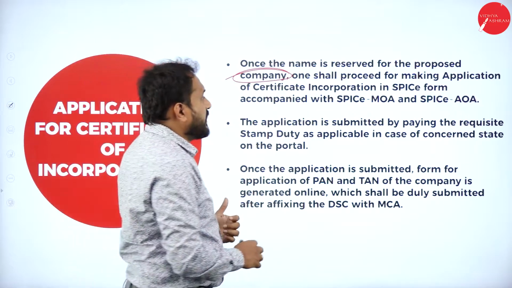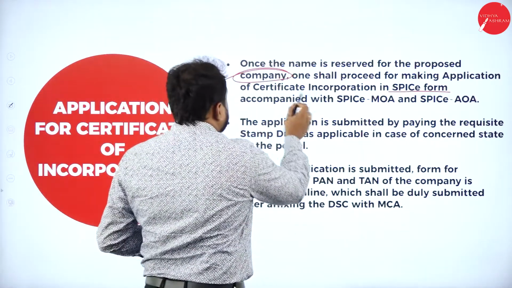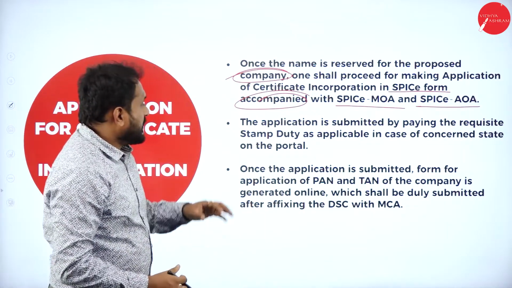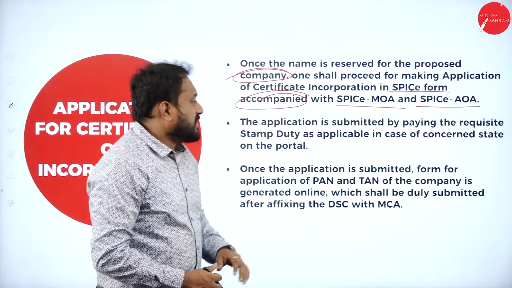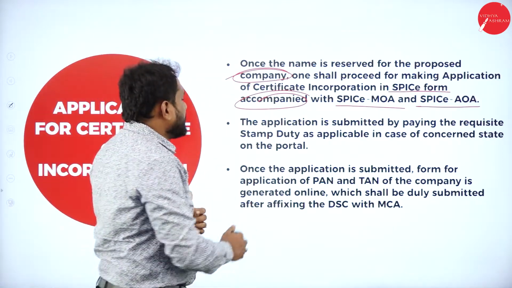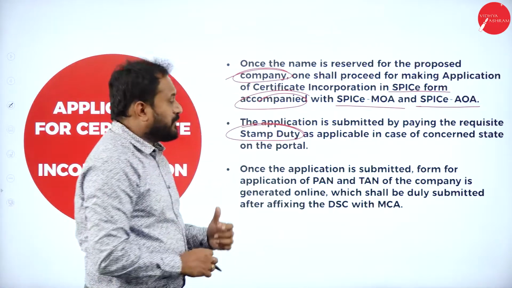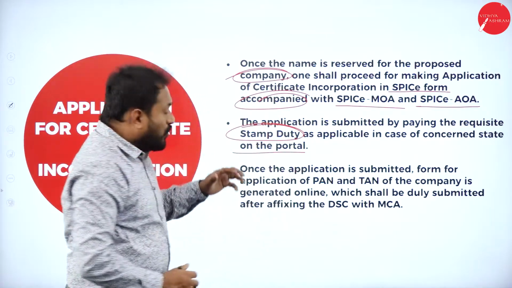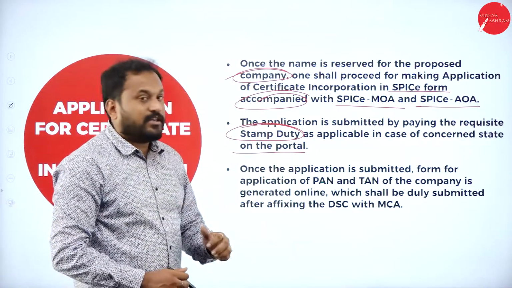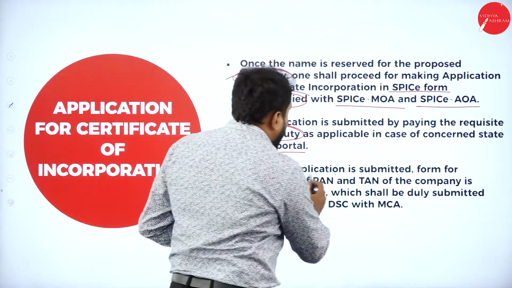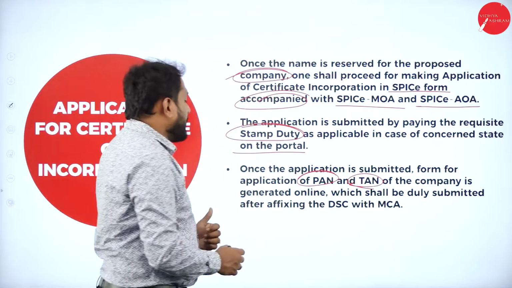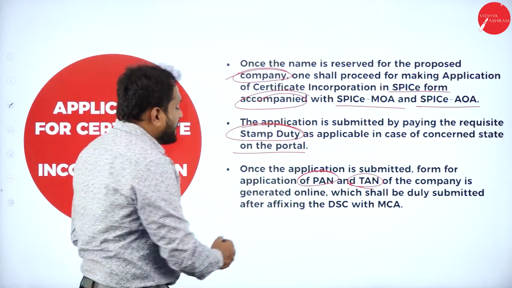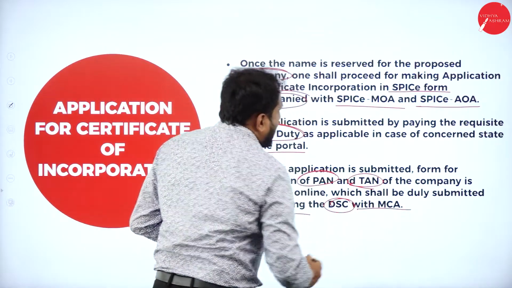When we understand this, once the name is reserved for the proposed company, one shall proceed to make the application for the certificate of incorporation in form SPICe, accompanied with SPICe MOA and SPICe AOA. The application is submitted by paying the requisite stamp duty. That means you will have a stamp duty, as applicable in the concerned state, on the portal. Once the application is submitted, the form for the application of PAN and TAN for the company is generated online, which shall be duly submitted after affixing DSC with MCA.